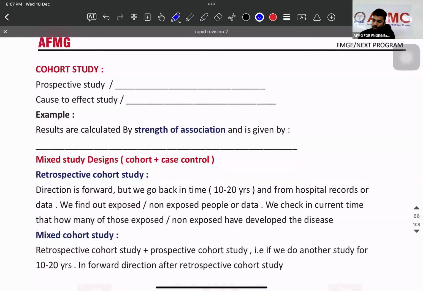Cohort study. It's prospective study. Online people, you got it? Yes. Are you understanding? You guys are not fast today. I don't know why.